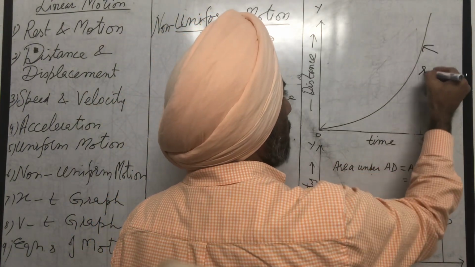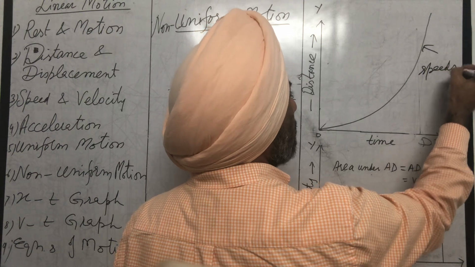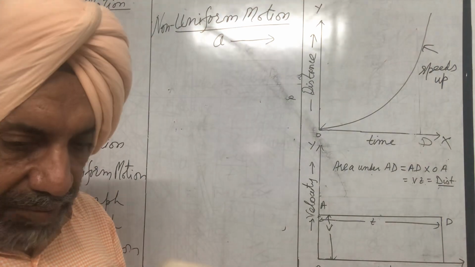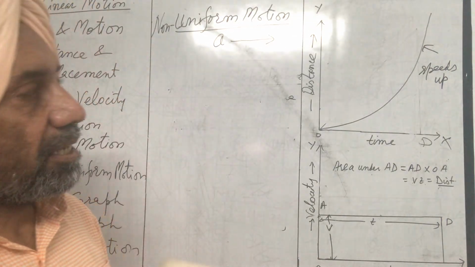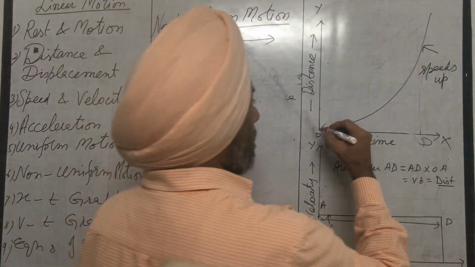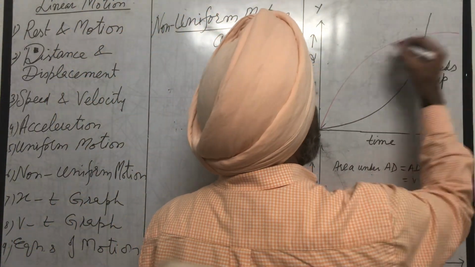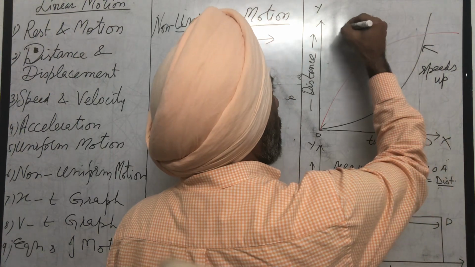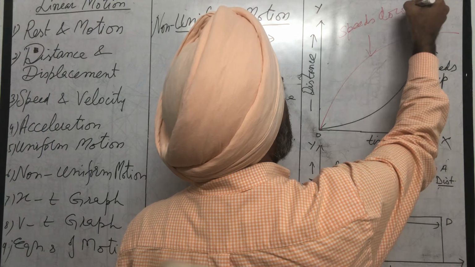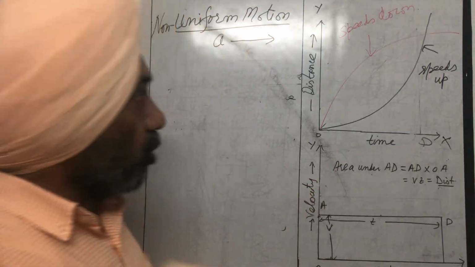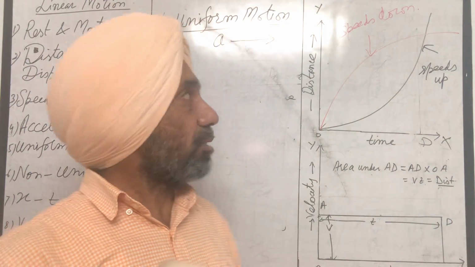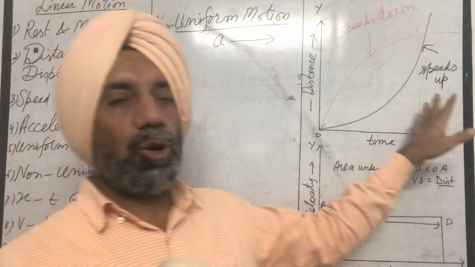When the body speeds up, it means its velocity is increasing, and when its speed is slowing, speed is decreasing, we get a graph like this. This is when it speeds down. So the position time graph or distance time graph for a body moving with uniform acceleration comes out to be a parabola.